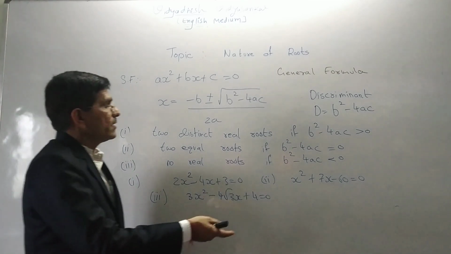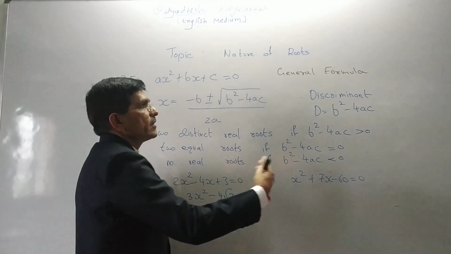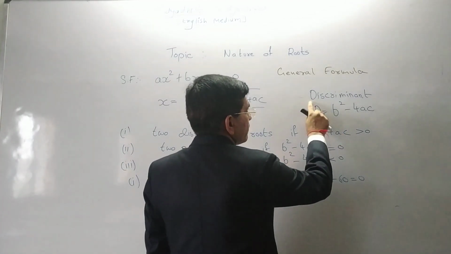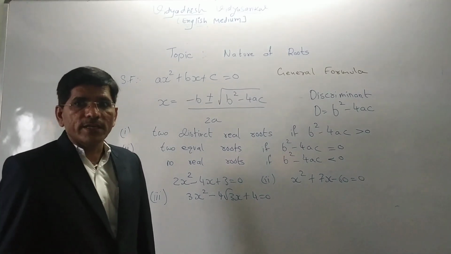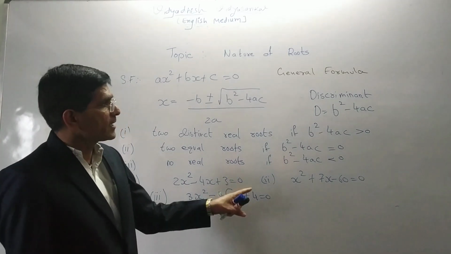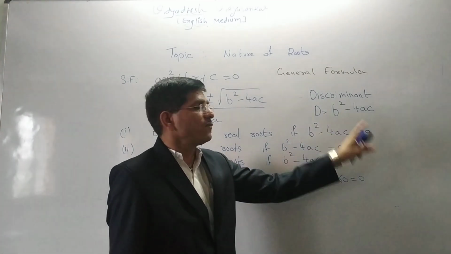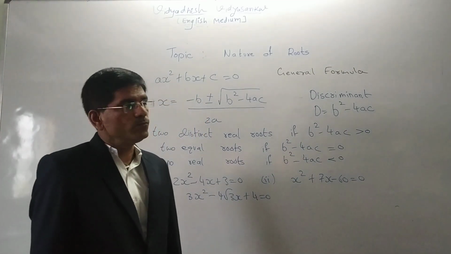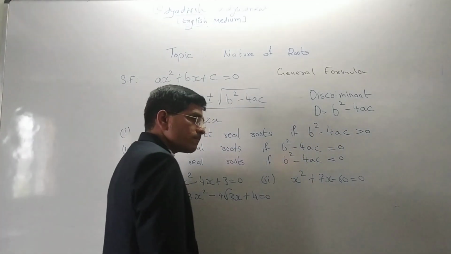Now generally the topic is nature. Related to nature, first of all there is one word, discriminant. What is the meaning of discriminant? Discriminant is denoted by D, a symbol, where D is b square minus 4ac.